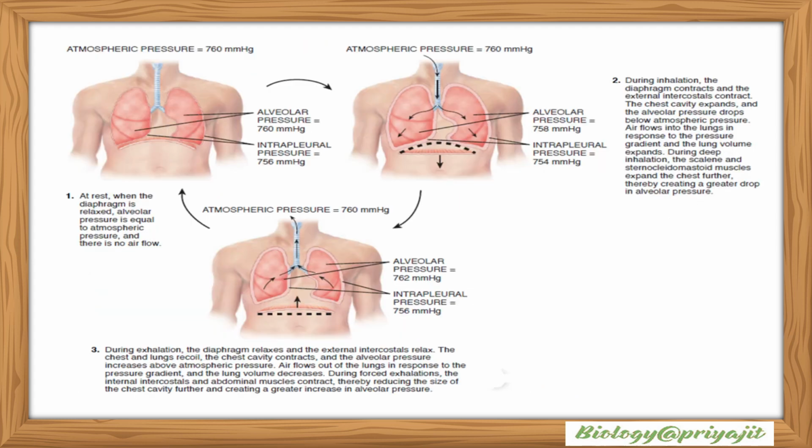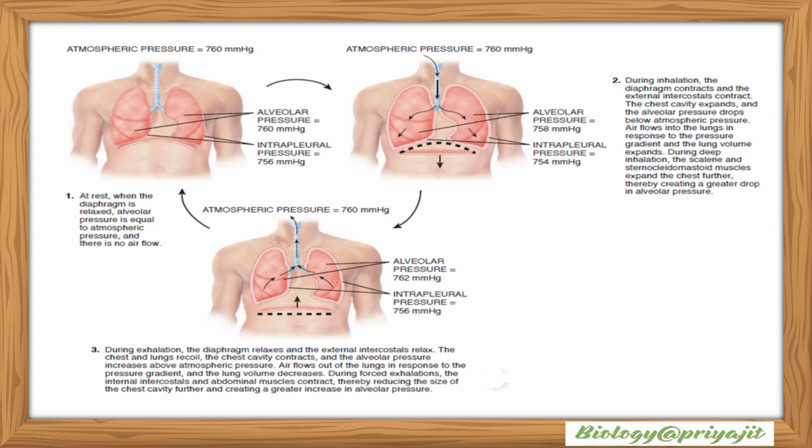This is the diagram showing at rest, when the diaphragm is relaxed, alveolar pressure is equal to atmospheric pressure, 760 mmHg, and there is no air flow. During inhalation, the diaphragm contracts and the external intercostal muscles also contract. The chest cavity expands and the alveolar pressure drops below atmospheric pressure. Air flows into the lungs in response to the pressure gradient and the lung volume expands. During deep inhalation, the scalene and the sternocleidomastoid muscles expand the chest further, thereby creating a greater drop in alveolar pressure.